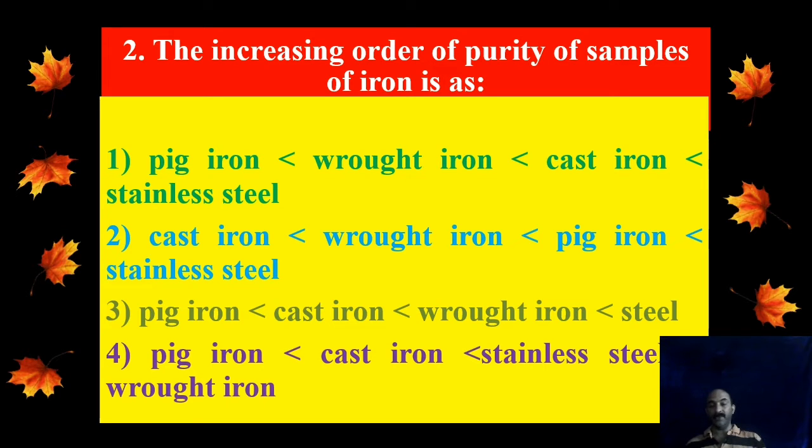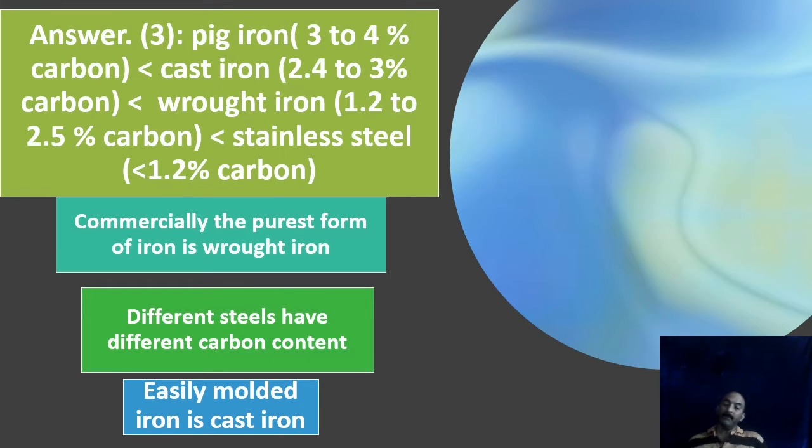Okay. Then comes cast iron. Cast iron is obtained from pig iron by removing some carbon through oxidation. So compared to pig iron, cast iron contains less carbon. Pig iron and cast iron are both hard and brittle. Pig iron will be the most brittle due to the highest carbon content. Cast iron is used for casting purposes to make molds, etc. That's why it is called cast iron.